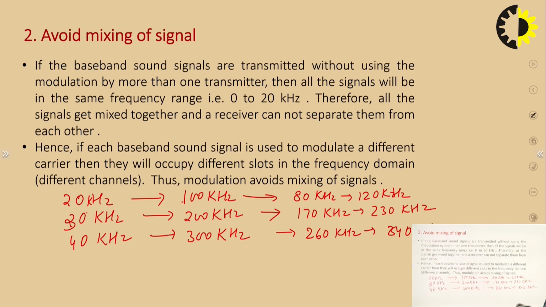So we can see now the range of the frequency has become 80 to 120 for the 20 kilohertz signal, 170 to 230 kilohertz for the 30 kilohertz signal, and 260 to 340 kilohertz for the 40 kilohertz signal. If these three signals now pass through the channel, they have different frequency ranges, so there will be less chances of mixing and interference. These signals may interfere with each other if we pass them directly, but after modulation the frequencies become these, and there will be less chances of interfering.